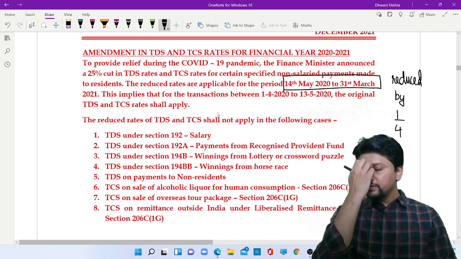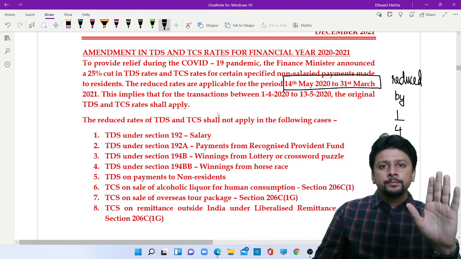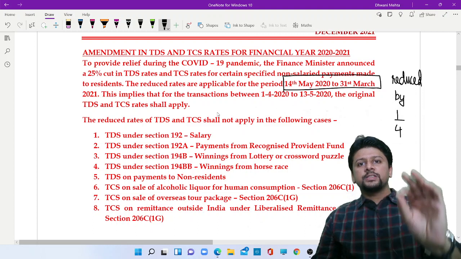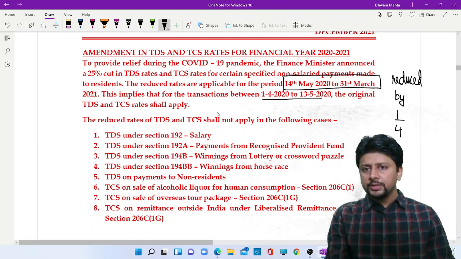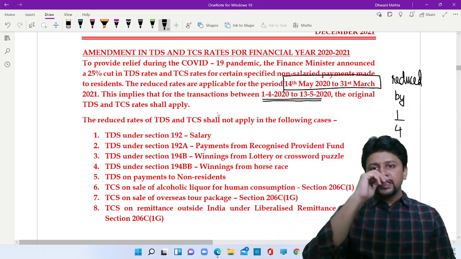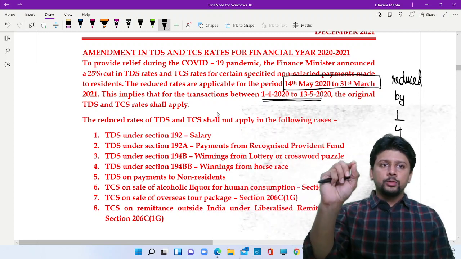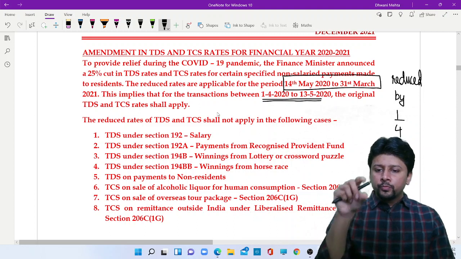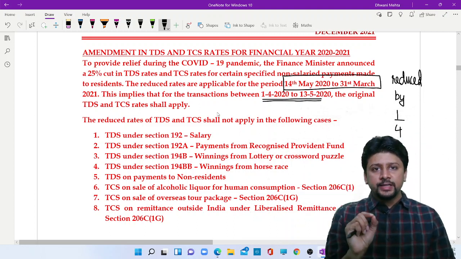So the trick is very simple. Try and remember the original rates. And whatever is the original rate, that rate will apply if the transaction happens between 1st April, beginning of the year, to 13th May. But if the transaction happens between 14th May to 31st March, take the original rate, reduce 1/4, whatever you get as the 3/4 component, that is going to be the TDS rate.